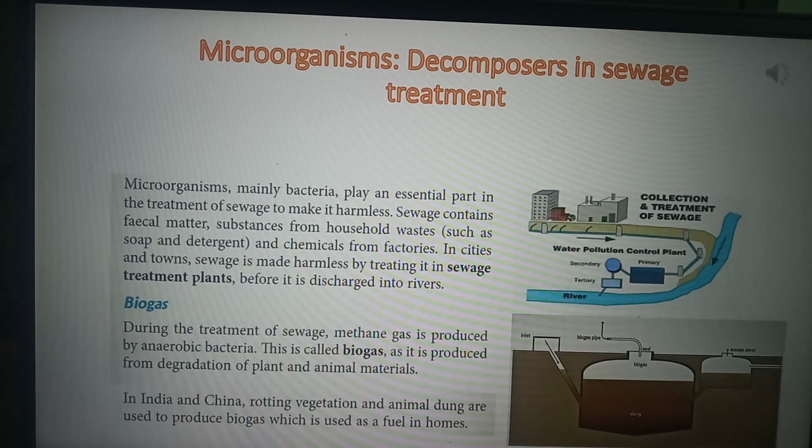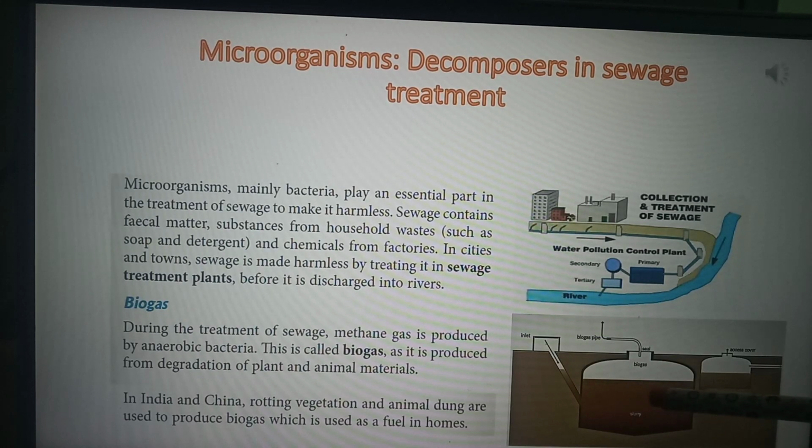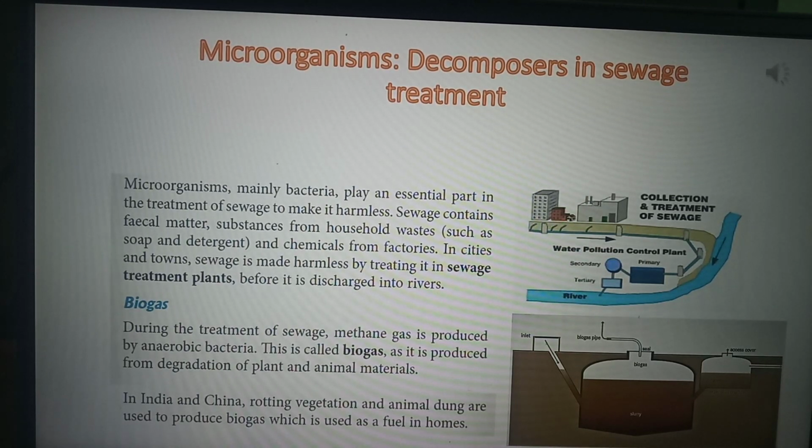Now this methane gas which is produced by the anaerobic bacteria is known as biogas. And how is it produced? It is produced from the degradation of plant and animal materials. So the plant and animal materials are getting degraded, and as a result biogas, especially methane gas, is being produced by the anaerobic bacteria.